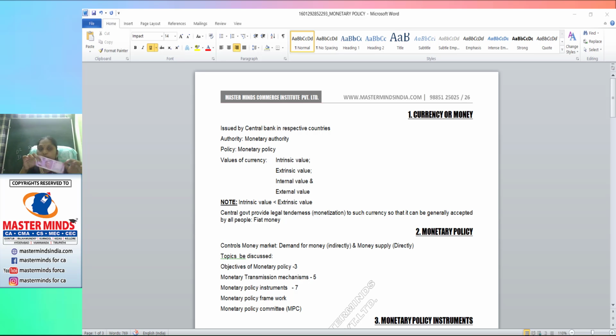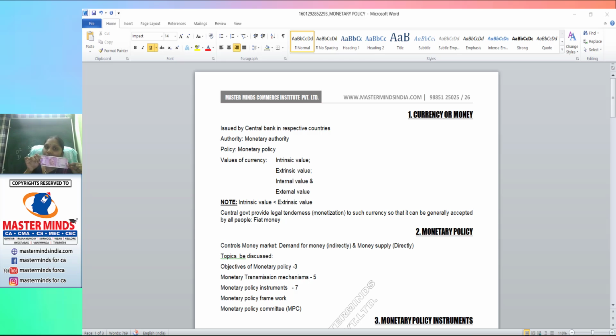Does the paper value match with the denomination value? No. Does the intrinsic value match with the extrinsic value? No. Which value is less and which value is more? Intrinsic value is very less and negligible, whereas extrinsic value is much higher. The extrinsic value is more, but there is no intrinsic value equivalent to this.